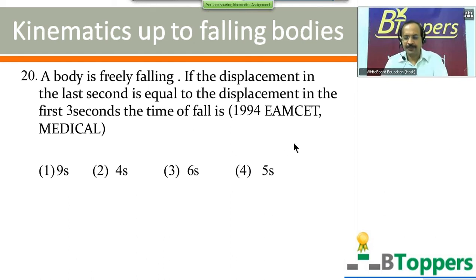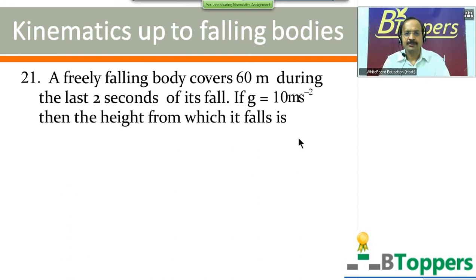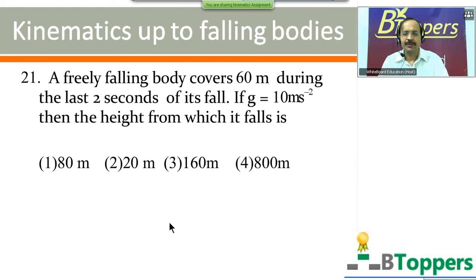In case you require more time, you can take a pause and try the question. A freely falling body covers 60 meters during the last 2 seconds of its fall. g equal to 10 meters per second square. And the height from which it falls is? 4 options are given. First option 80 meters, second option 20 meters, third option 160 meters, fourth option 800 meters. Come on, try the question.